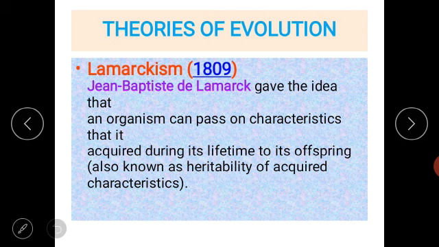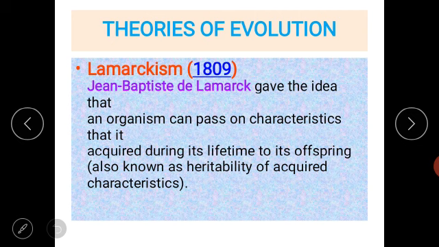Let me explain this to you. Actually, what happens when any organism is developing is that it develops many characters in the body, and those characters are acquired by that organism, meaning they are adapted by that organism, and those characteristics remain for a long time. These characteristics are transferred to their new generation, to their offspring, which is actually a baby. So these characters are transferred to their new generation. It is also called offspring.